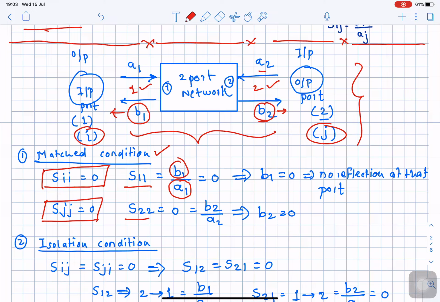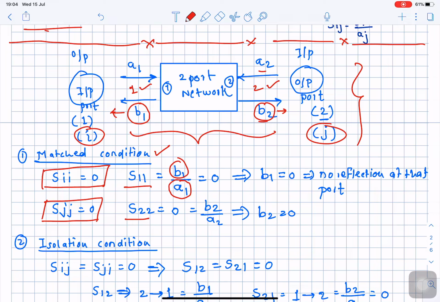So what is the significance of this property? Suppose you have been given a particular network and you are asked to find out whether the network is matched at all its ports. What you need to do is measure the scattering parameters at these two ports, S11 and S22. If you find S11 and S22 equal to 0, that means these two ports of the given network are perfectly matched. If it is not the case, then you can conclude that these ports are not perfectly matched.